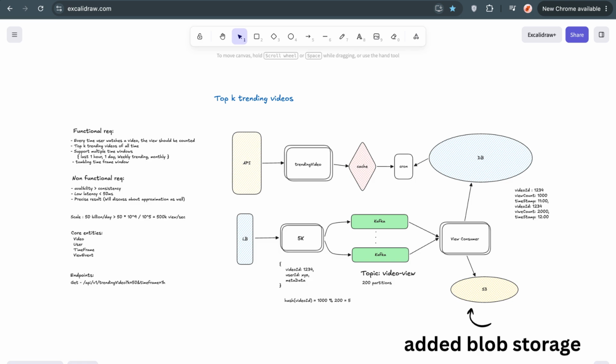Now in the DB, we cannot simply write 500k queries in a single instance. I mean, it is not 500k queries, but whatever aggregated results we write into the database, a single DB instance may not hold it. So obviously some sharding we have to do right over here, based on video IDs or something like that. Then we can create multiple sharded DBs, and from there we collect the top k results. Among those top k results, we ensure whatever top results we get, we put into the cache, and from there we return the results back. Okay, so those are a couple of things that we can do right over here.